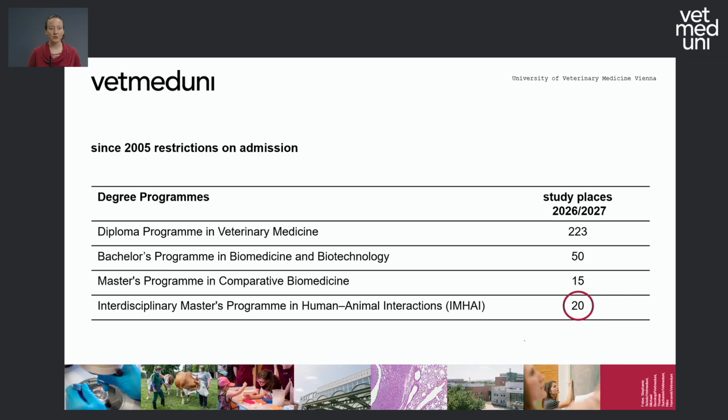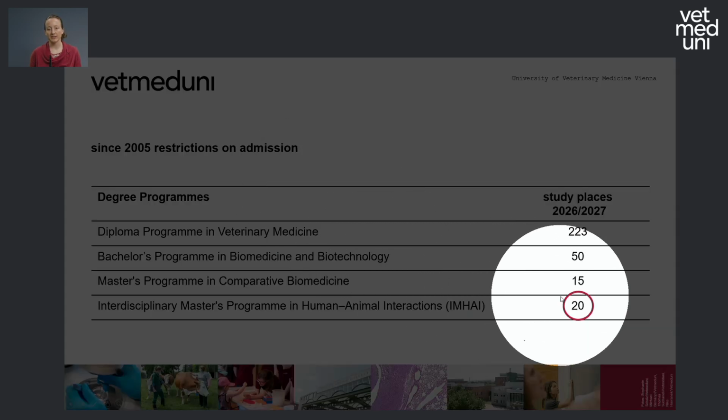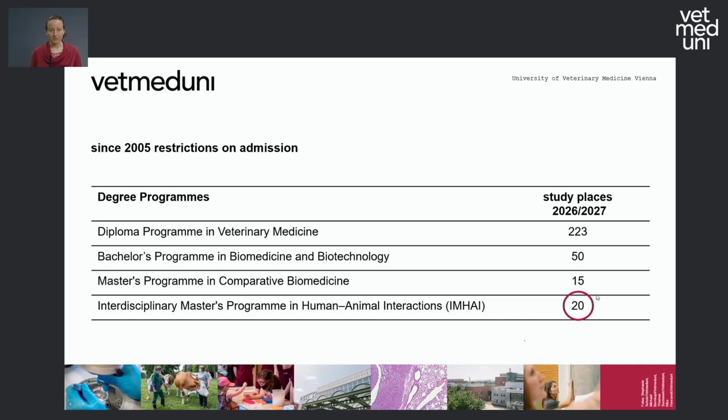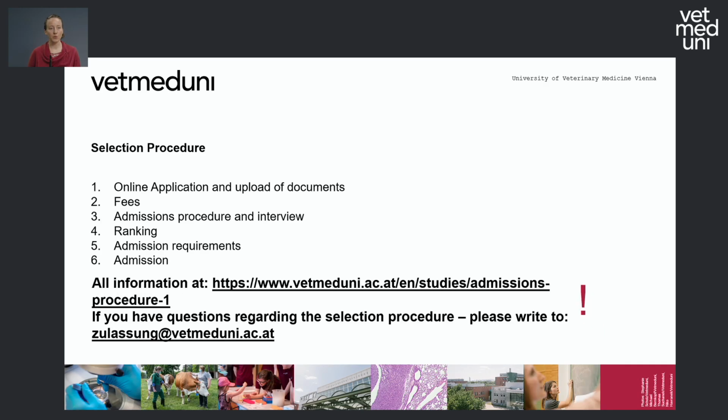As you might all know, we have had restrictions on admission since 2005, meaning that for this master's program, we offer 20 study places. So how do you get one of these? Our selection procedure has several steps, and we will go through them one by one.